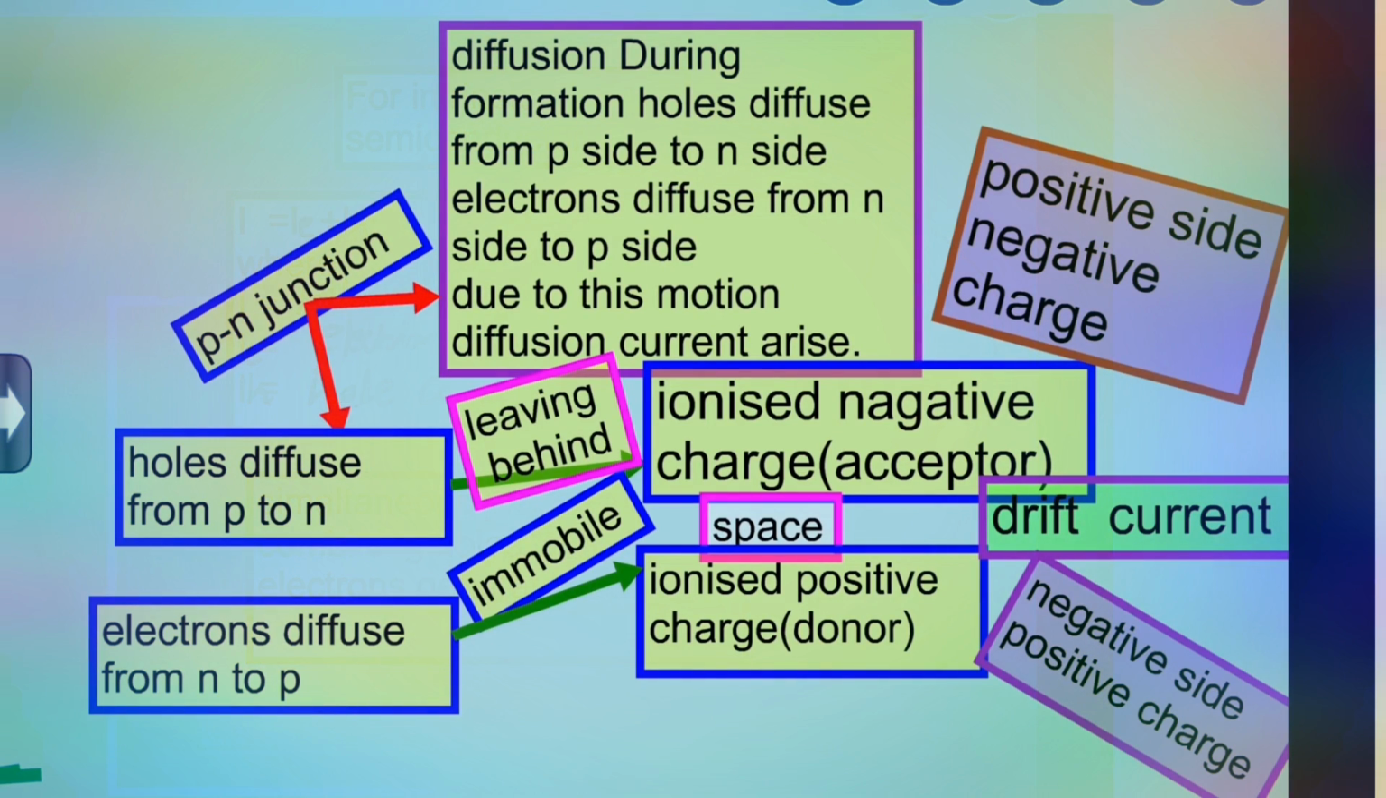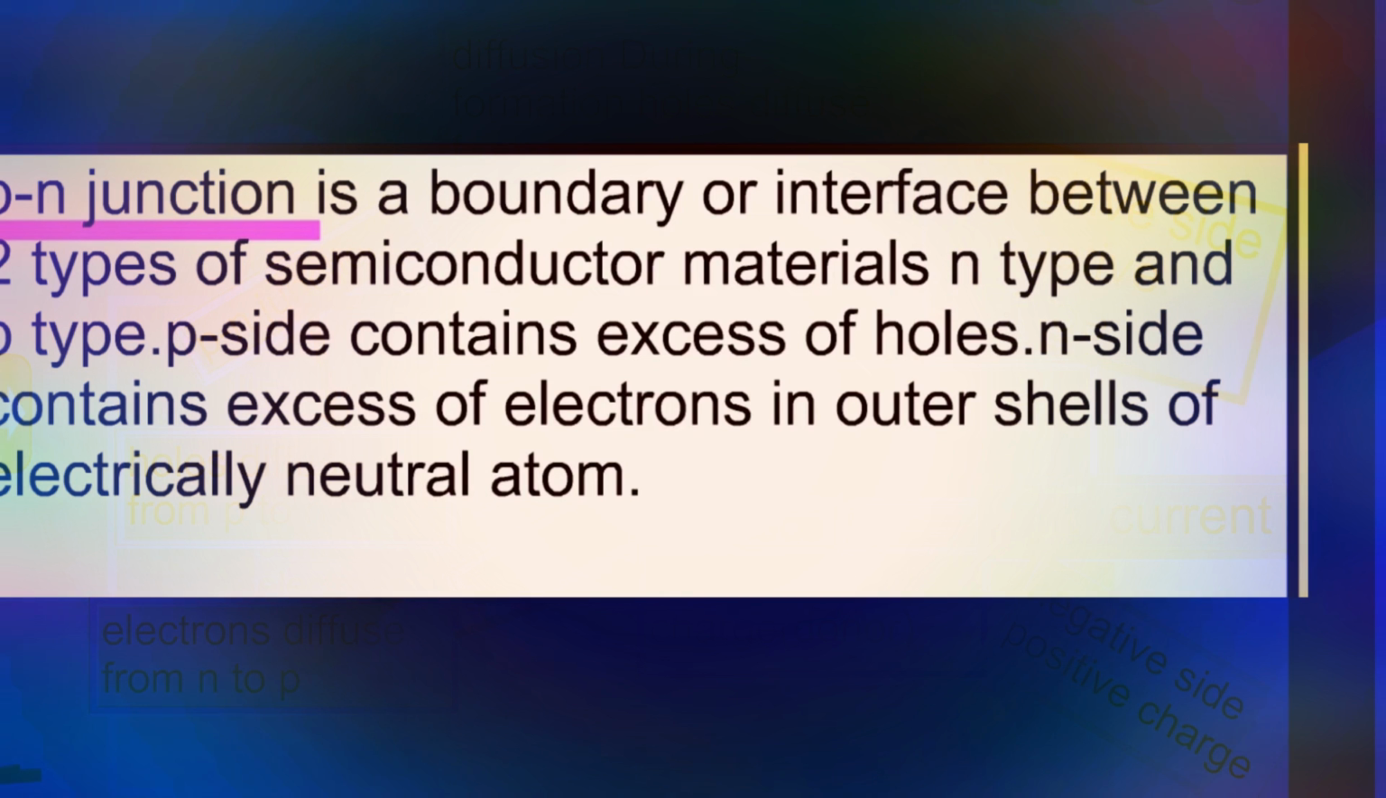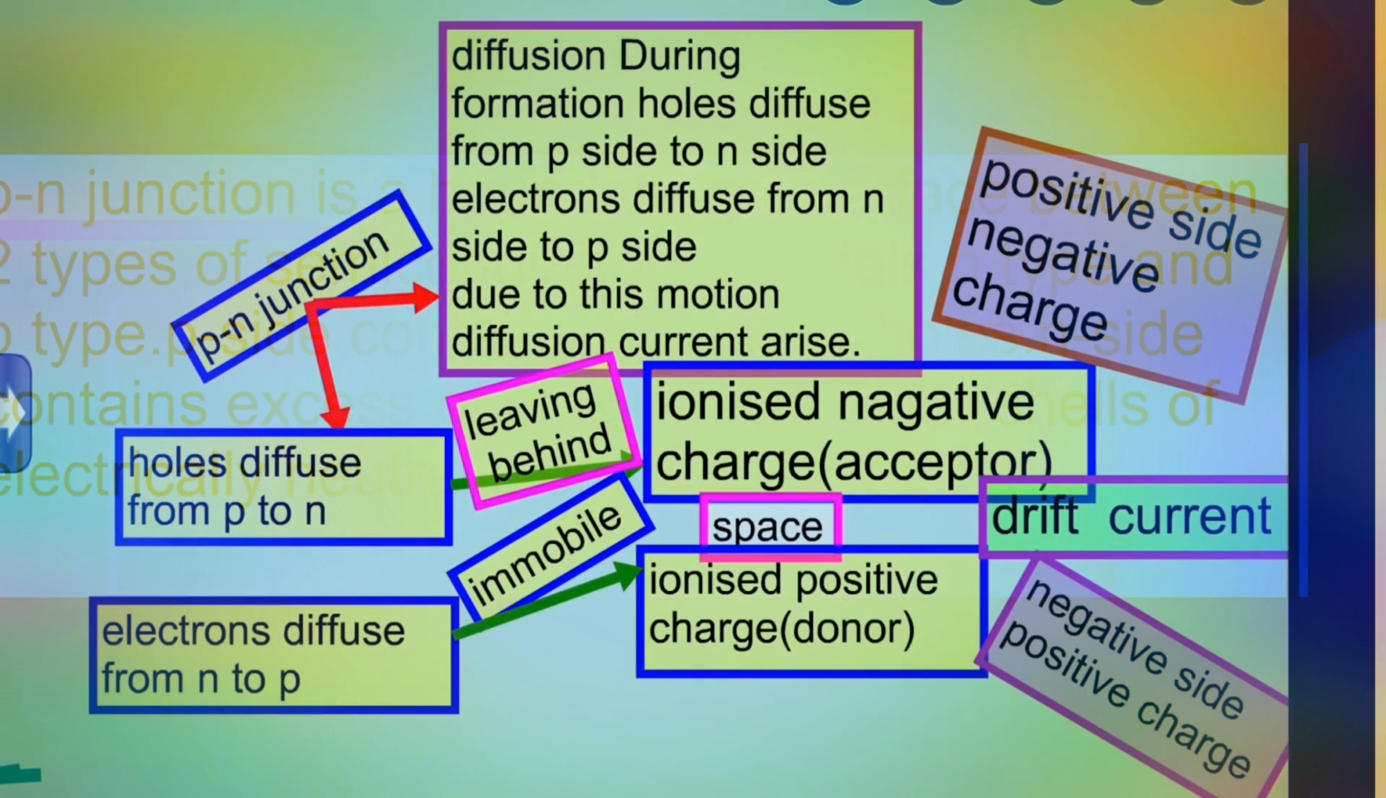So now coming towards p-n junction formation. Junction is a boundary or interface between two types of semiconductor materials, N-type and P-type, and P side contains excess of holes and N-type contains excess of electrons in outer shell of electrically neutral atom. When holes diffuse from P to N, it leaves behind negative charge, which is acceptor, and it is immobile. And when electron diffuse from N to P, it leaves behind ionized positive charge, which is called donor, and it is also immobile.